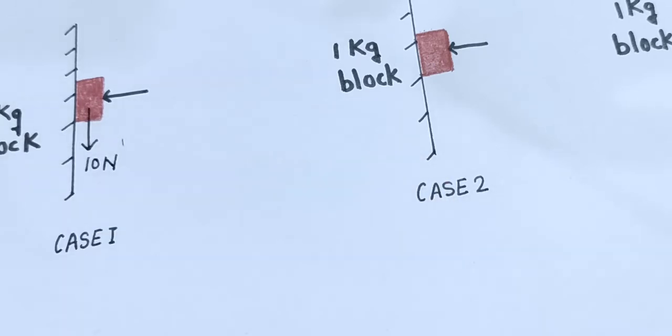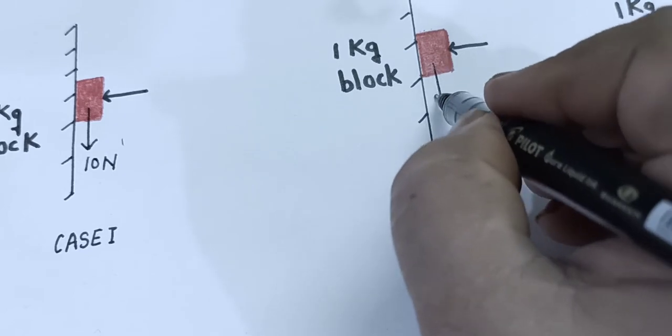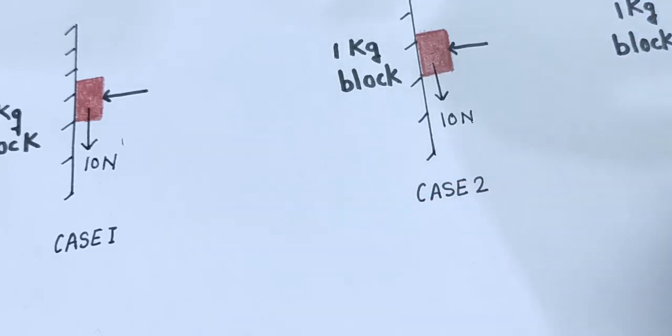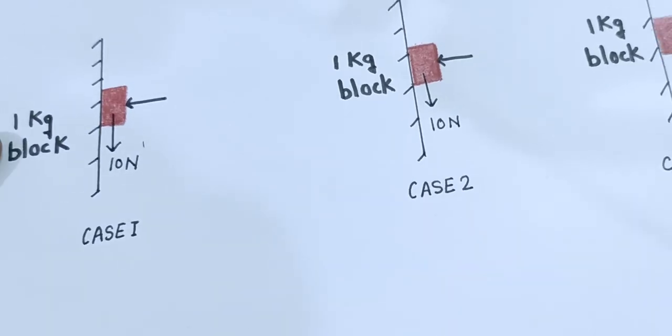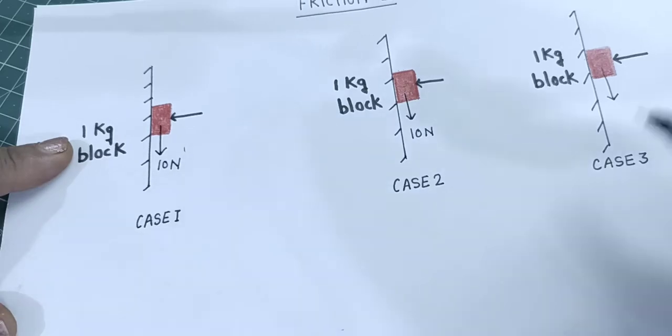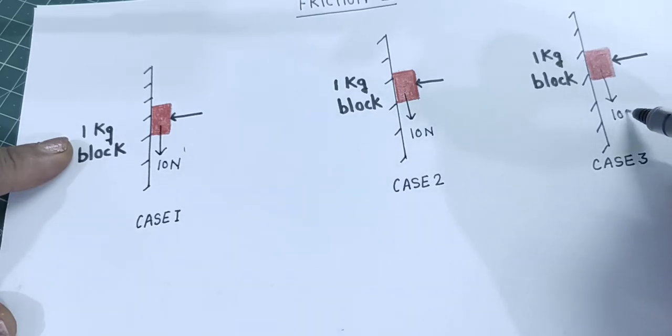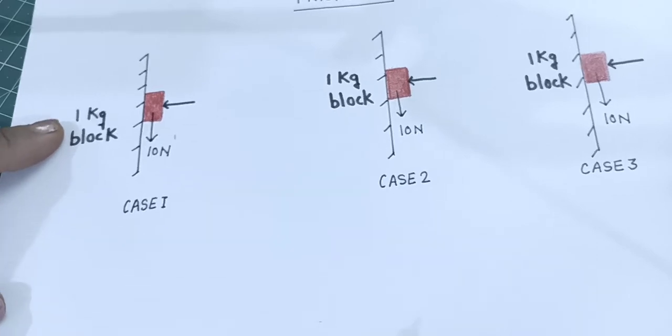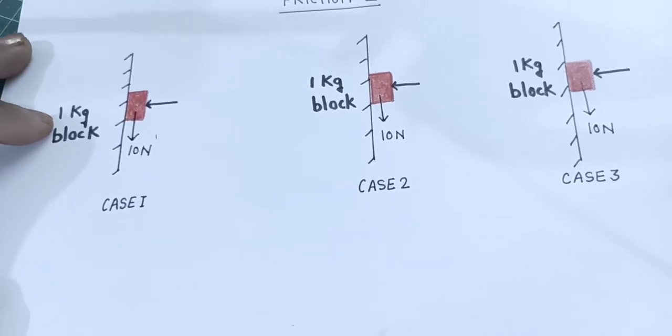Here also gravity is pulling it by the force 10 Newton, and here also. So in all the 3 cases, gravity is pulling it by the force 10 Newton, right? Everybody agrees with me?